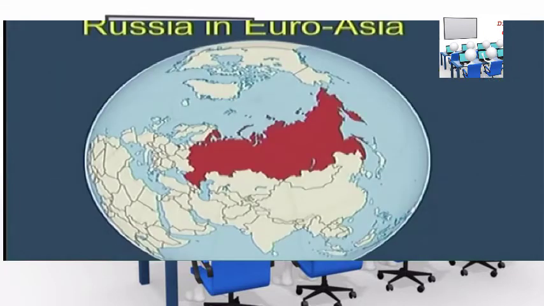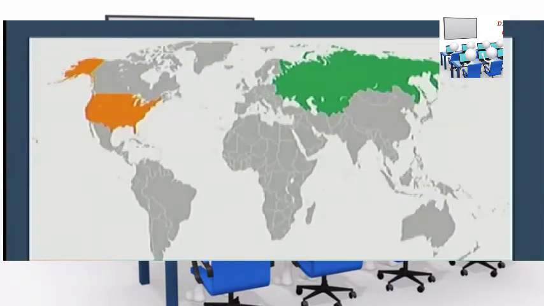This is Russia. You can see the red region; it is totally the Russian country, which is a very vast one. As I already said, it is spread over both continents. This is the European continent, and if we see towards the east, it is the Asian continent. This is the green colored one. Once again you can see it is a part of the USSR.